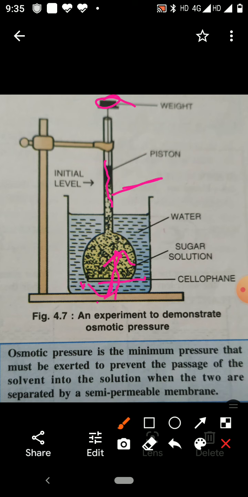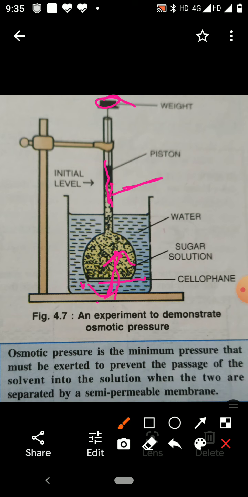So you can define osmotic pressure as the minimum pressure that must be exerted to prevent the passage of solvent into the solution when the two are separated by a semi-permeable membrane.